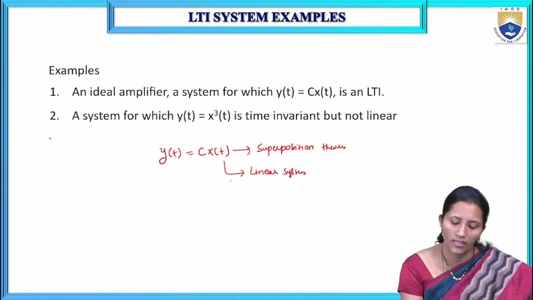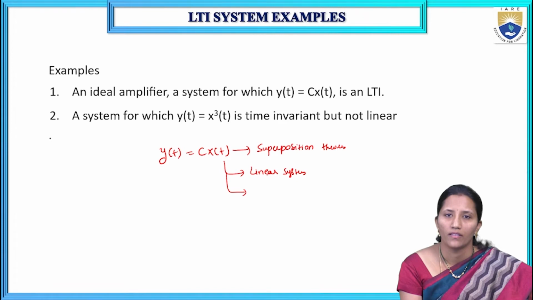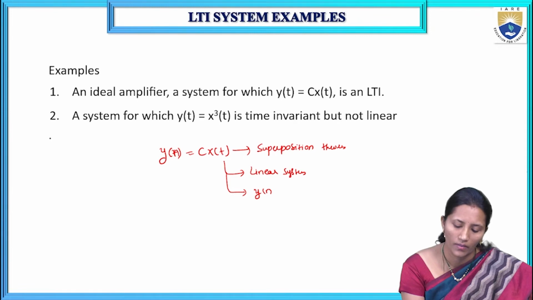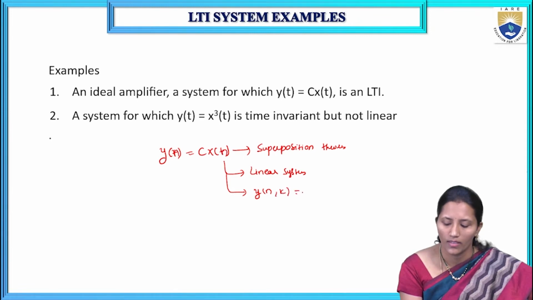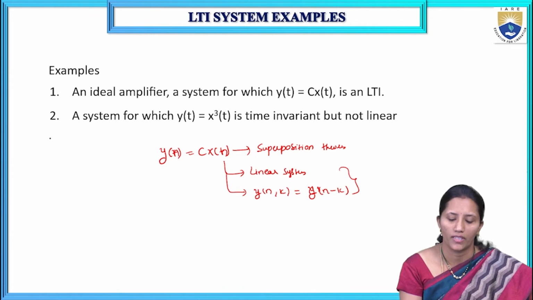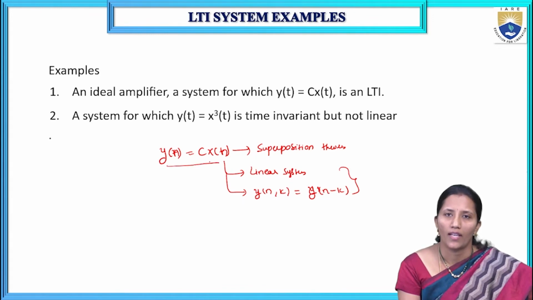As well as this system satisfies y of n comma k is equal to c into y of n minus k. Then it is satisfying both the linearity as well as the time invariant properties. Then the system is a linear time invariant system.